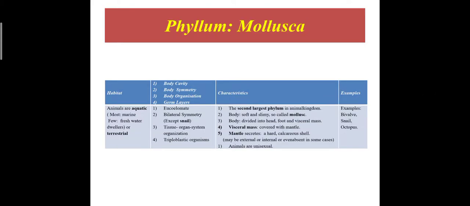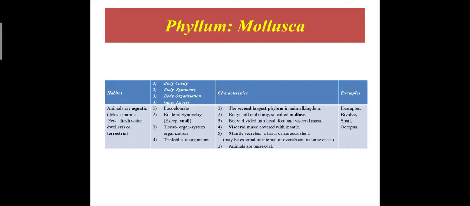Next, phylum Mollusca. The habitat: these animals are aquatic and terrestrial. Most of the animals are marine, few are freshwater animals. Body cavity: these animals are eucoelomate animals, bilateral symmetry, except snail. The snail does not have bilateral symmetry. Tissue organ system organization, and three germ layers are present, that is, they are triploblastic organisms.